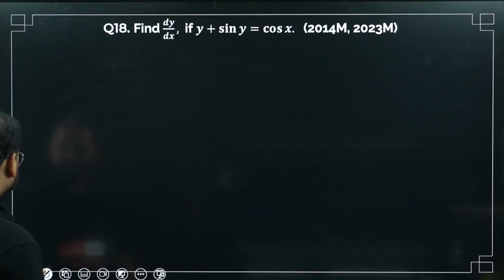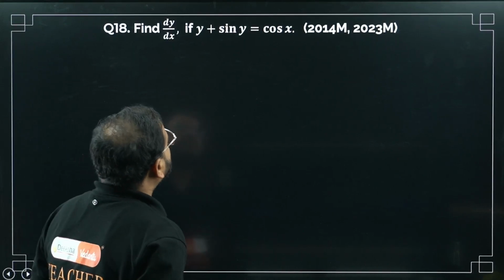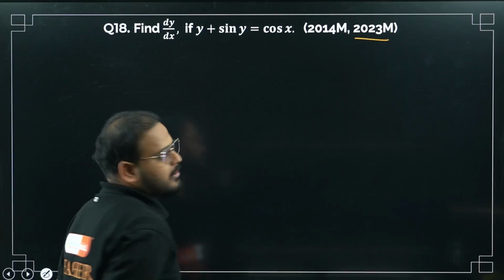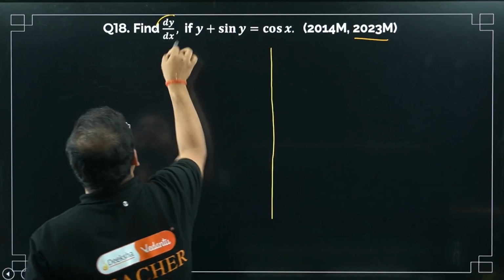Question number 18, sir. What it states? Y plus sine y equals to cos x. Asked in 2014, 2013, 23 again. Okay, let's do it. Find the first derivative.